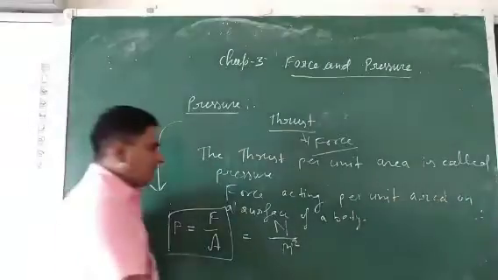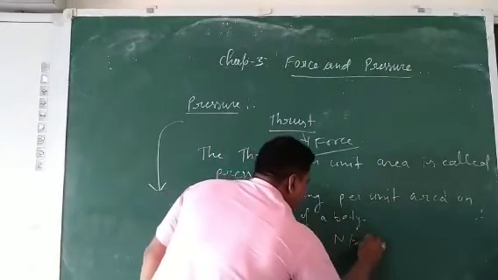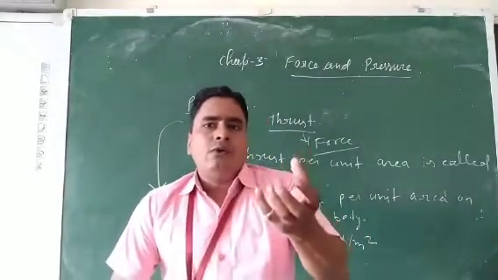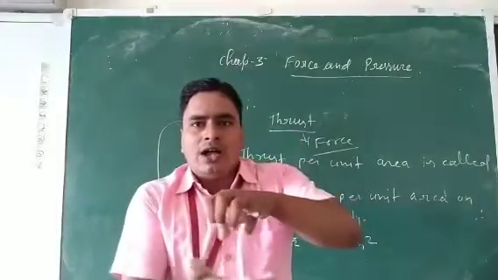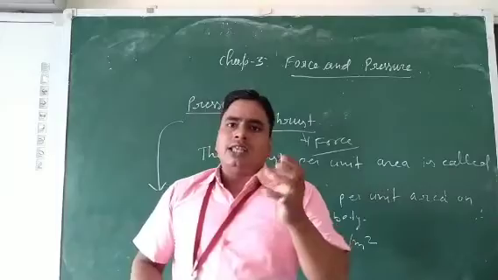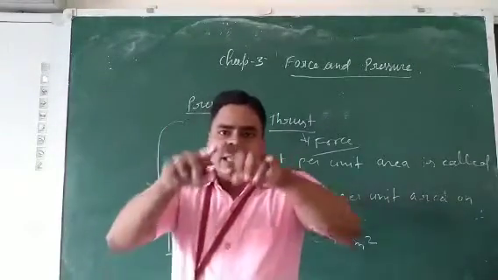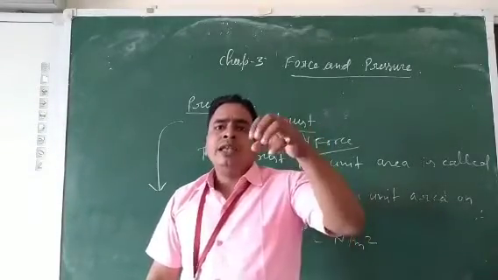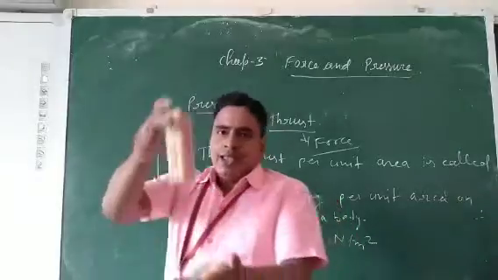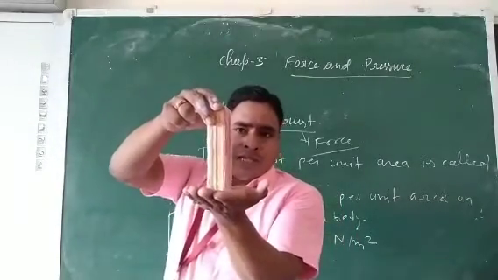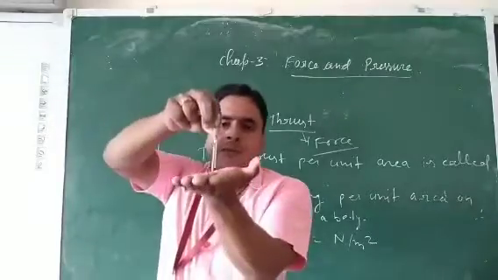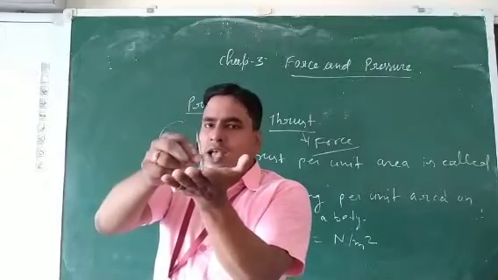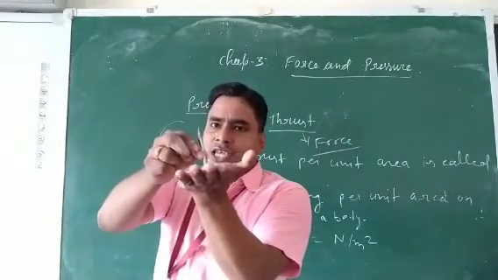So what is the unit for the pressure? Newton per meter square. Newton per meter square means the amount of force acting in a unit area on the surface of a body. Clear? How much force is applied on a surface, over how much area, and each in the normal direction, meaning perpendicular direction. Suppose here this is another object; how much force it will apply depends upon its weight and also the area in contact with the surface.